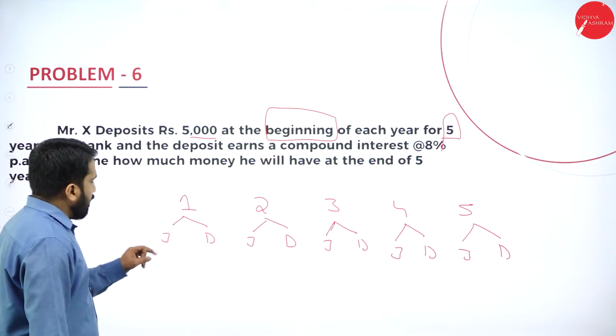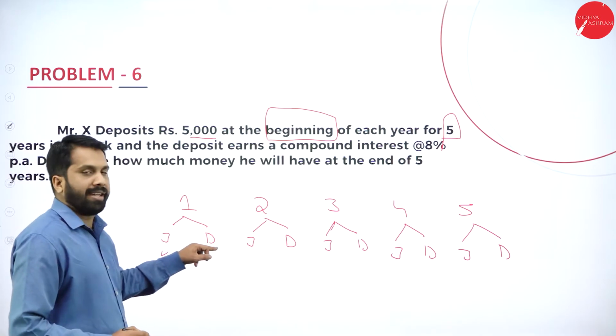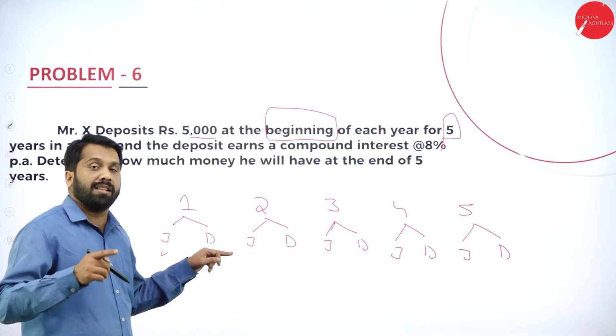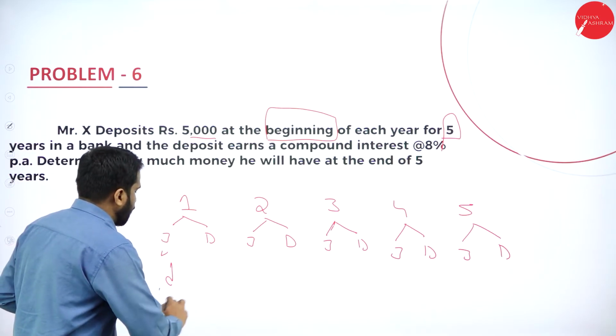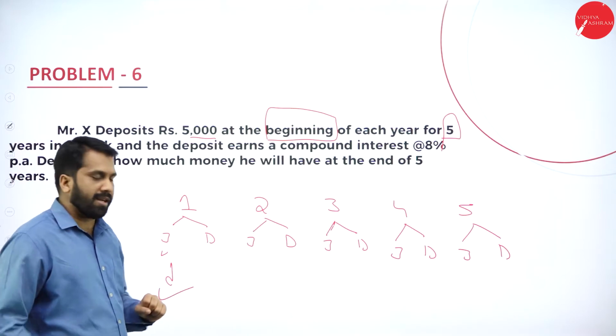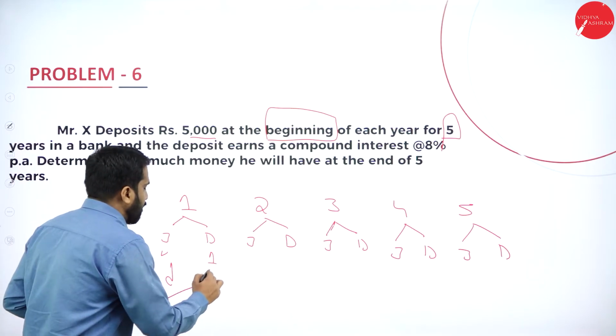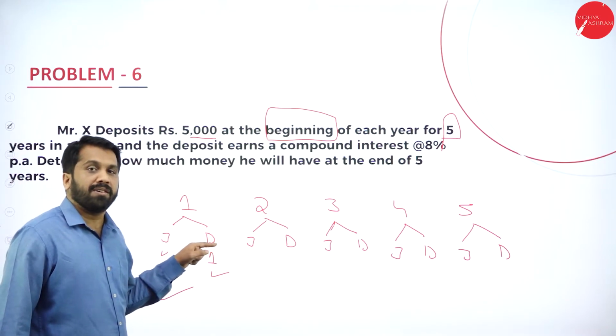Now, if you invest the amount in the month of January, how many months are there to the end of the year? Still you have 12 months. So you will get interest. Clear? So we have to consider all the years. But if you invest 1,000 at the end, will you get interest for the first year? No. Why?